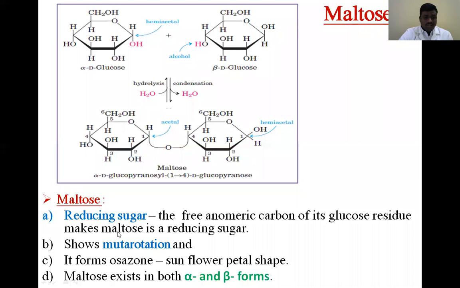Okay. So it shows mutarotation. What we have discussed about mutarotation is the interconversion of the alpha and beta forms. So here it is a beta maltose. Beta maltose has a chance to interconvert to alpha maltose. That means this OH group shifts to the left side. So that means it is showing mutarotation.